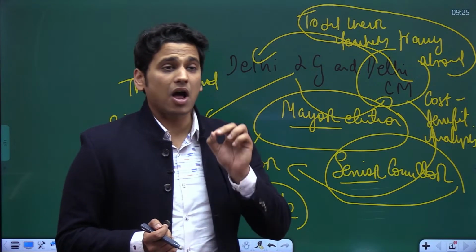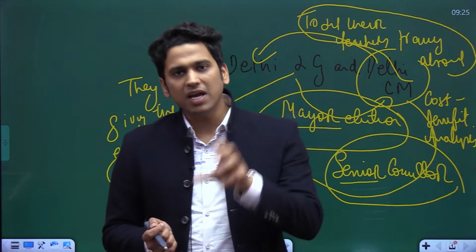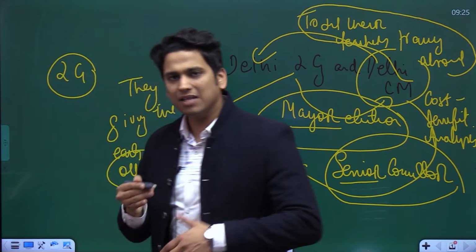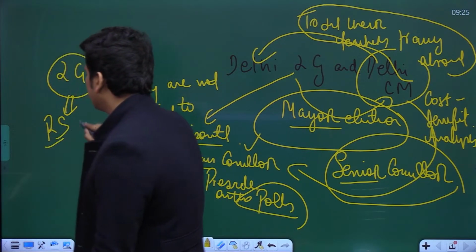But one thing that every time that there is a tussle that goes on, that one we have to understand that LG has the power to legislate, let's say, on the reserved subjects only.